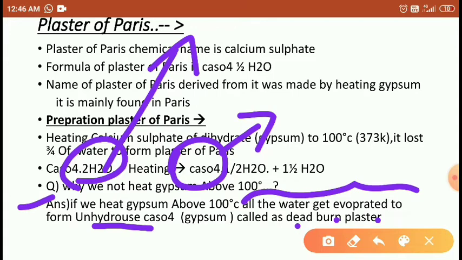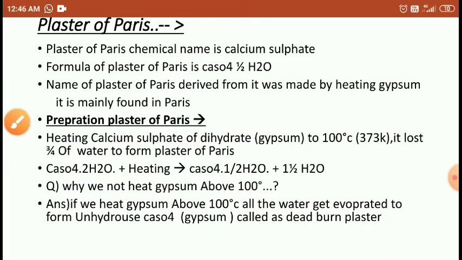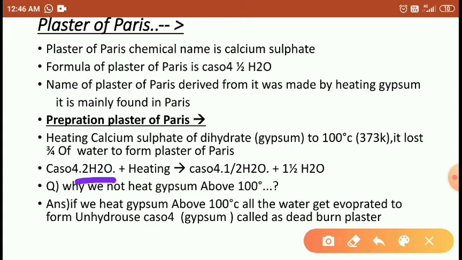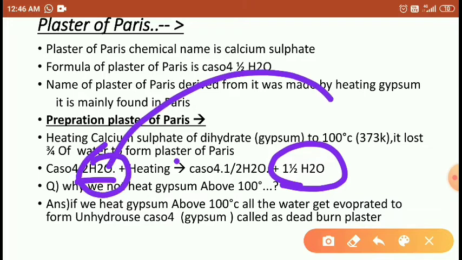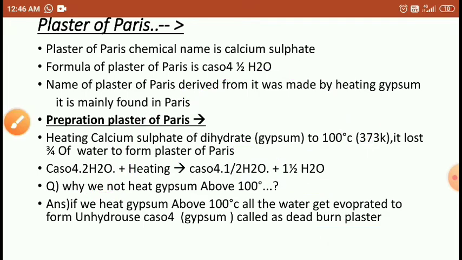If you heat only to 100 degrees Celsius, what happens, students? Out of the two waters, 2H2O, only 1.5 H2O is eliminated. If you heat more than 100 degrees Celsius, all the 2H2O gets evaporated. There is no H2O left here. Yes, students.